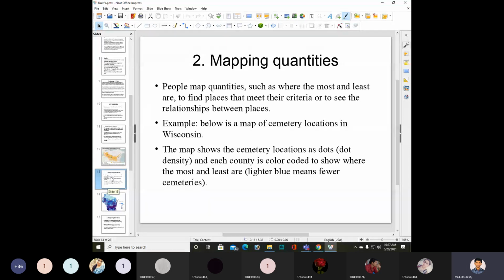The map shows the cemetery locations as dots, dot density.